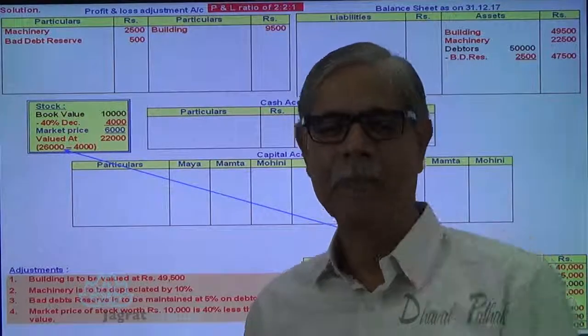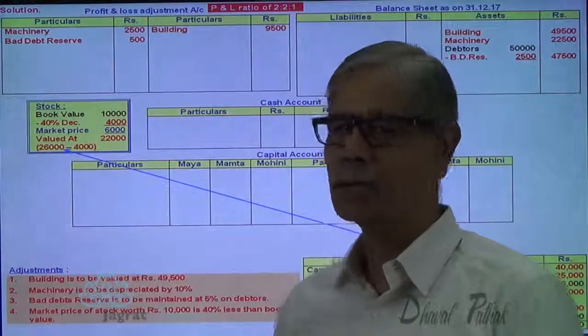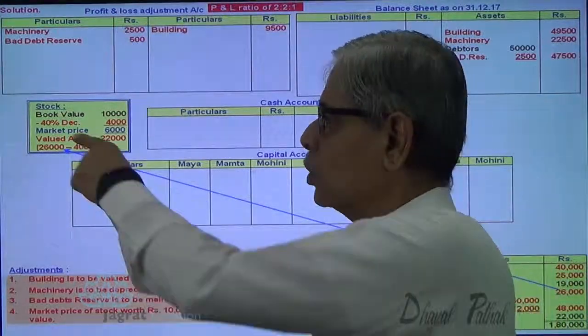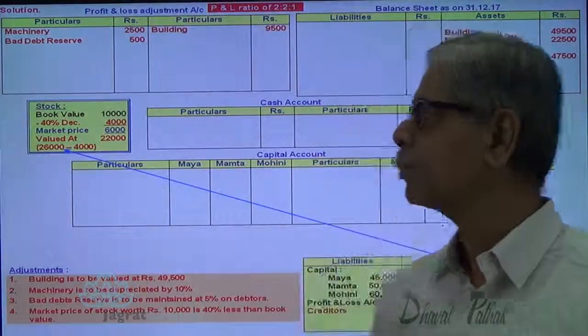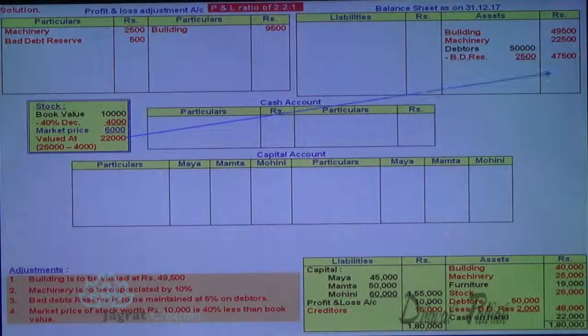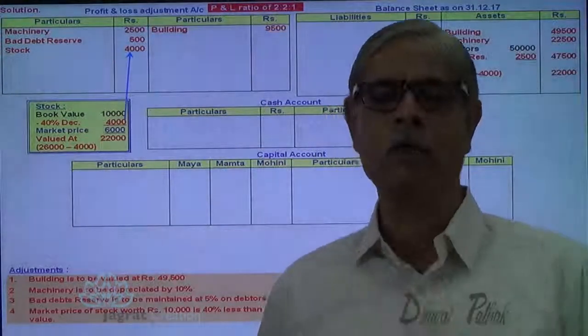So decline in the market price against the total stock of 26,000, 4,000 is the decline. So 26,000 minus 4,000, stock is valued at 22,000. This stock valued at 22,000 will appear in the balance sheet, and the decline will be debited to profit and loss adjustment account. How much is the decline in value of stock?